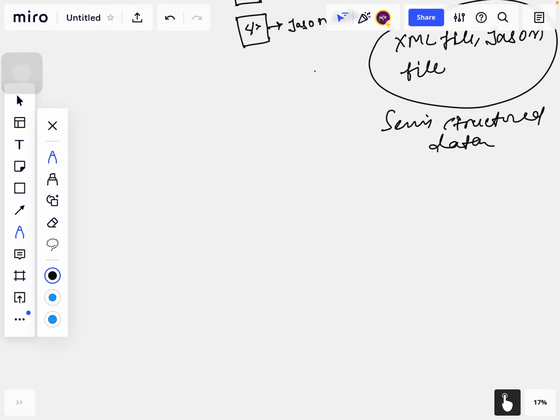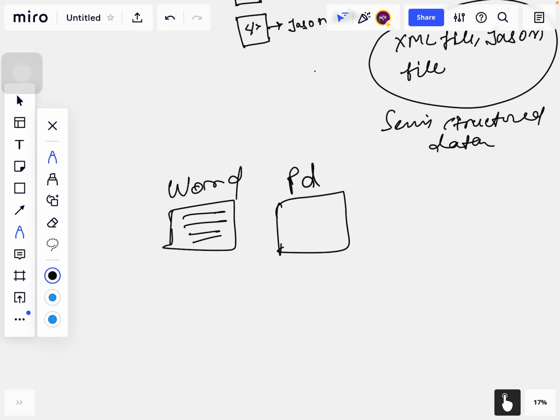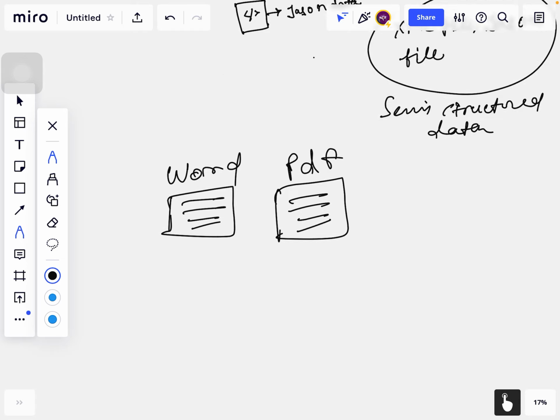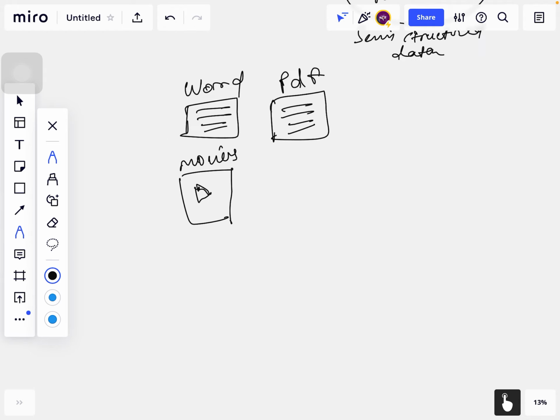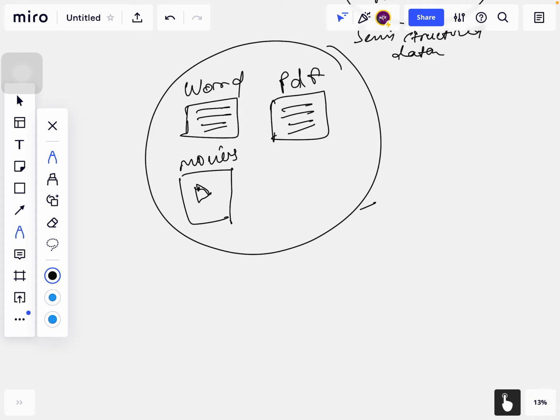After that, one more thing is left, that is unstructured data. Data that cannot be stored in a relational database is known as unstructured data. Let's suppose you have your Word file, your PDF file, your movie. These are known as unstructured data types, because these things cannot be stored in a relational database.